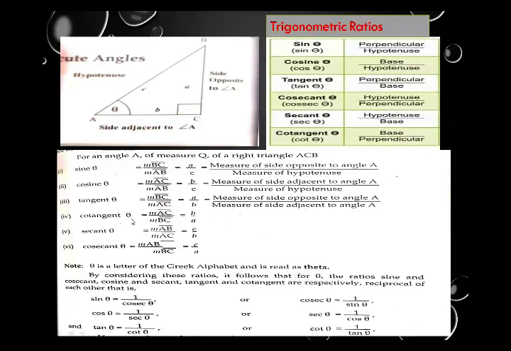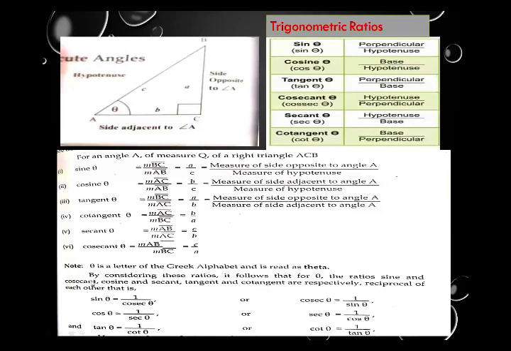Now, cotangent, that is side AC upon side BC, means b upon a. Look, cotangent is the inverse of tangent. If this is a upon b, it becomes b upon a. Then secant theta, this is side AB upon side AC, means c upon b. It means this is the inverse of cos or cosine. Then cosecant theta, this is side AB upon side BC, equal to c upon a. This is the inverse of sine, which is a upon c. It is c upon a. Note, theta is a letter of the Greek alphabet and is read as theta.